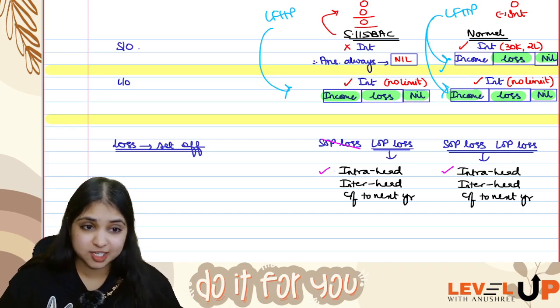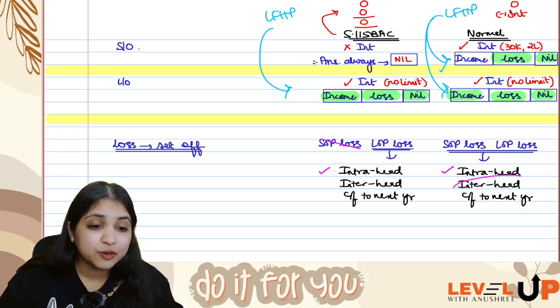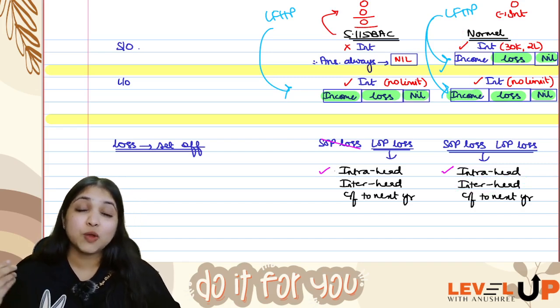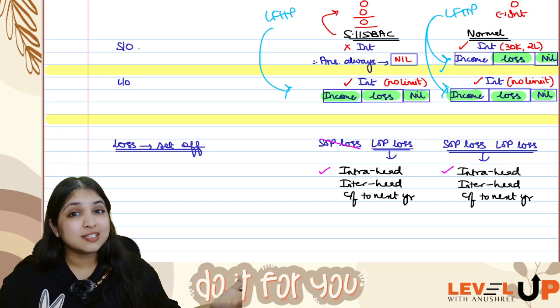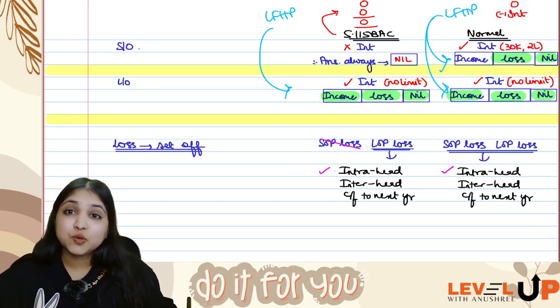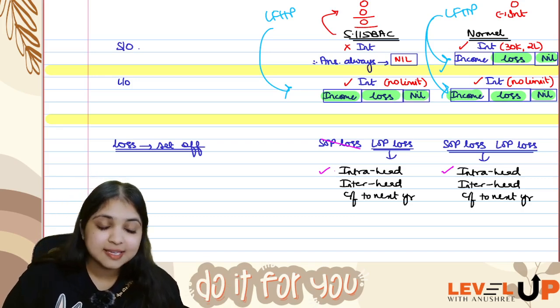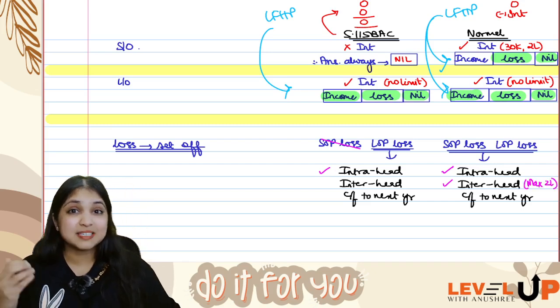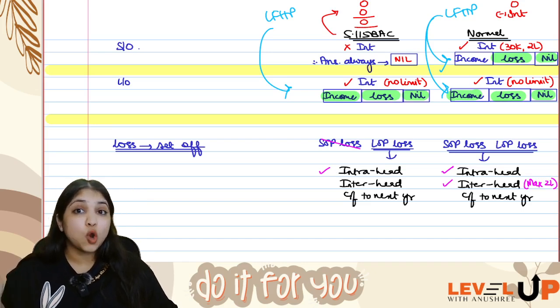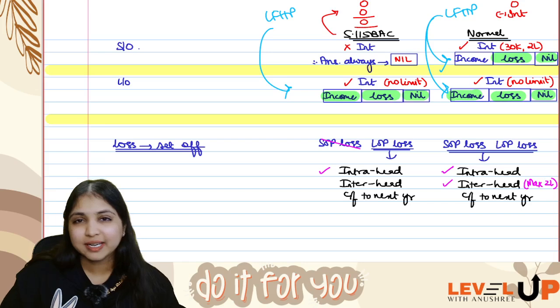Let's finish off the normal regime first. In the normal regime, can you do inter-head adjustment? Like if you have loss from house property, can you adjust it against PGBP income? Or against capital gains income? Yes, we can do inter-head adjustment also. But here we can do a maximum of 2 lakh rupees only. There's a limit of 2 lakhs. The 2 lakhs limit is not for intra-head. The 2 lakhs limit is only for inter-head.